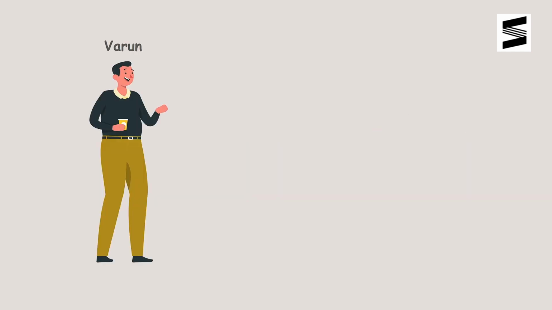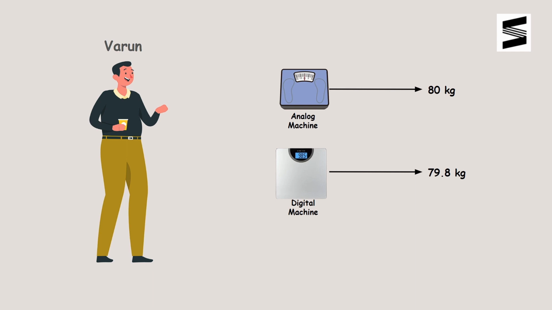But if you measure the weight of a family member, let's say Varun here, then the weight can take an infinite number of possible values within a given range. Let's argue that we are measuring the weight of Varun with an analog machine, and the machine shows that his weight is 80 kgs. Now, if we upgrade to a digital machine, it would tell us that his weight is actually 79.8 kg, not 80 kgs. Again, we use a more refined weight machine, and it shows that the actual weight is 79.82 kg.